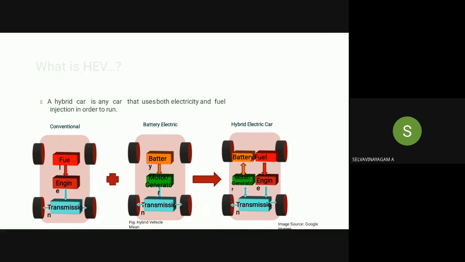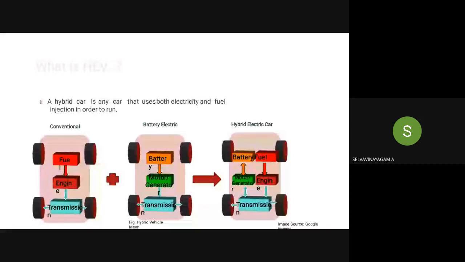Then the second one is purely the battery. The battery runs the vehicle: the battery supplies the electrical motor, which connects to the transmission system, and then it transmits the power to the traction system. So that is the second one.